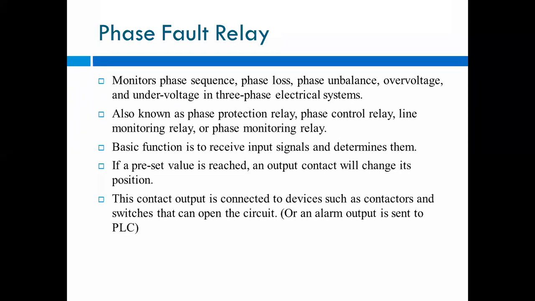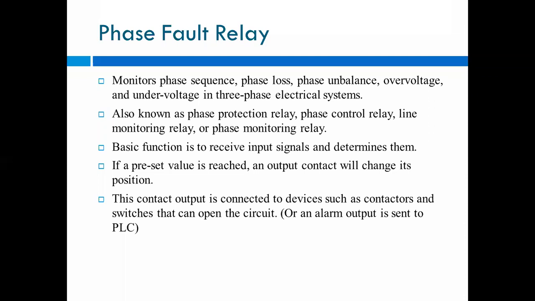If the voltage increases or decreases, that is also considered a fault. If there is a lightning stroke, at that time the voltage gets increased. That is called the over voltage. Such types of faults may occur, those are the phase faults, and for that purpose these phase fault relays are used.